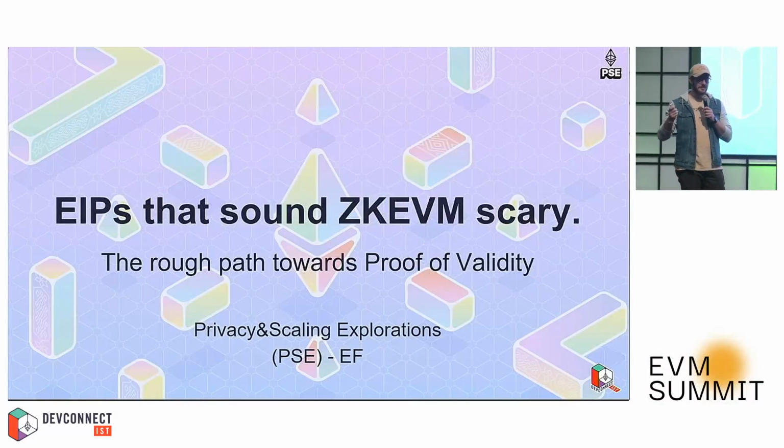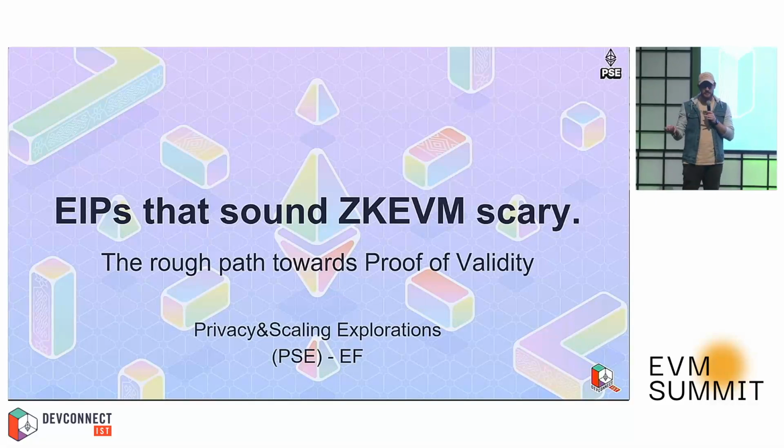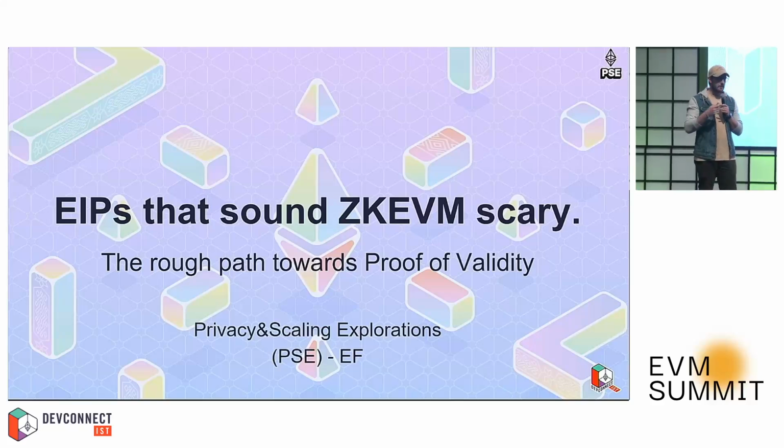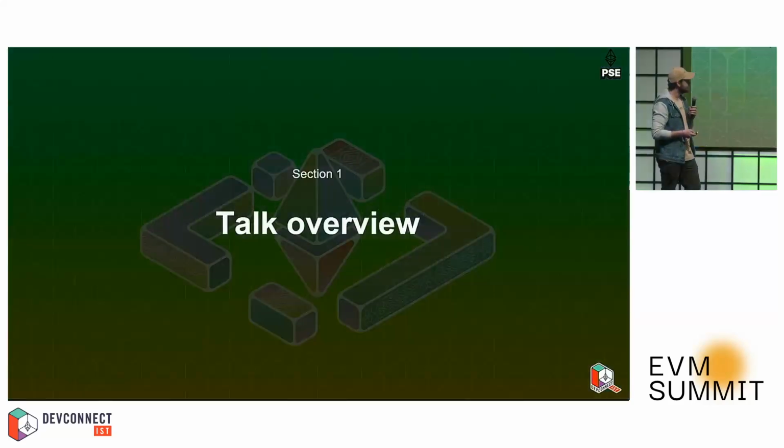Hate from everyone that is emotionally attached to any EIP or anything like that. I'm not in favor of or against any of the EIPs that are currently proposed. It's just trying to give an overview, from the teams that are building zkEVMs, of how the EIPs will affect us and how we need to deal with them, so that it can maybe open a new path on how we can envision the future for future EIP proposals.